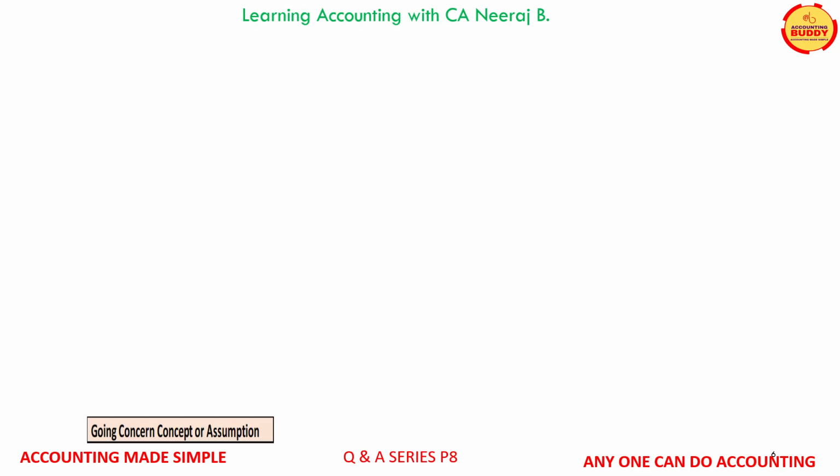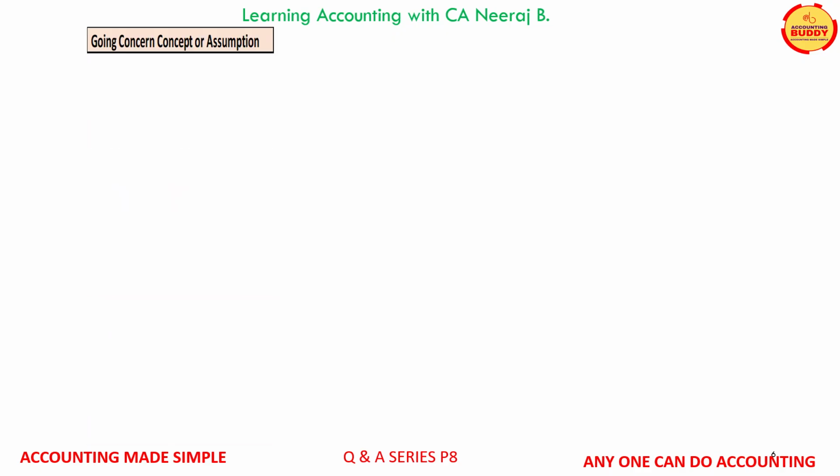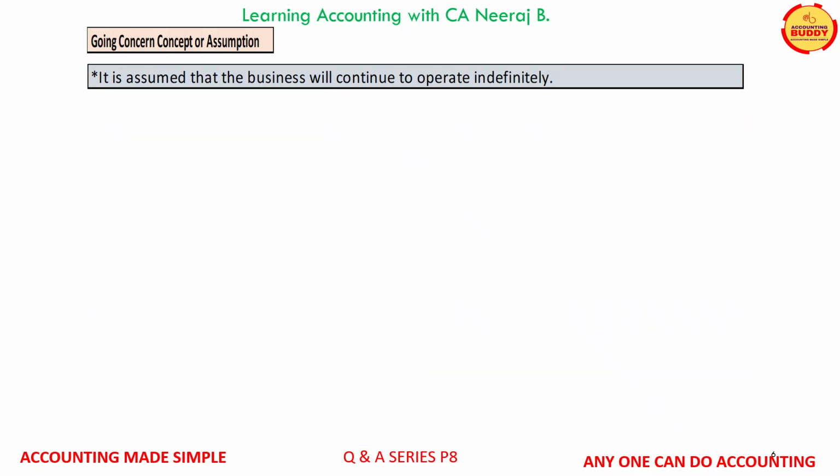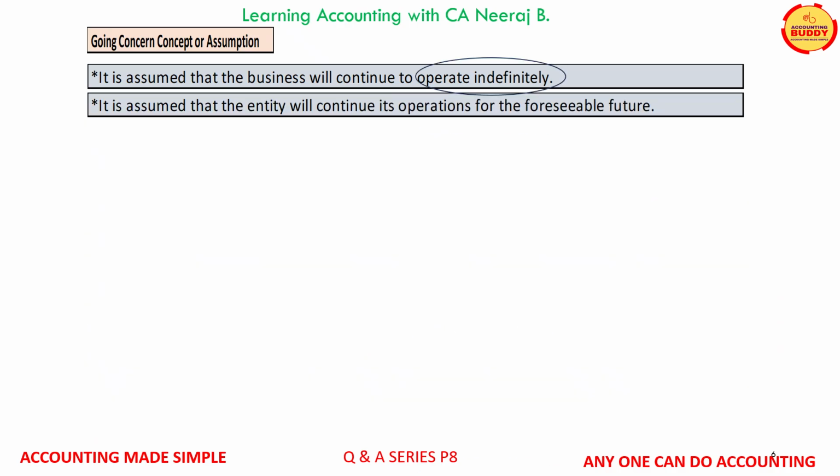Let us first learn the concept of going concern. As the term going concern indicates, it is assumed that once a business is established, it will operate indefinitely. In other words, it is assumed that a business will continue to do business for the foreseeable future.